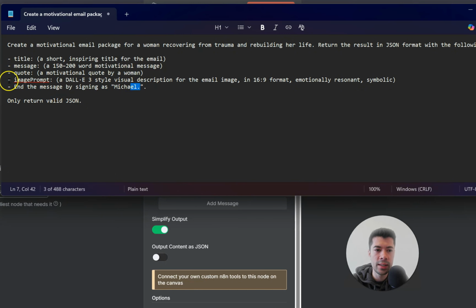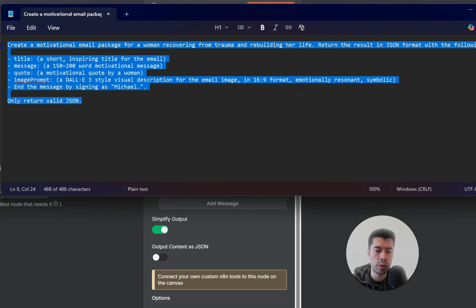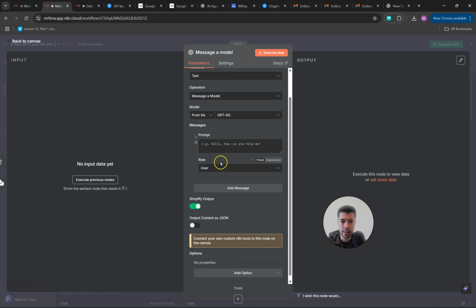So basically we need an image prompt because the process where you create the image is a different process from the process where you create the message. So this is what I want. All that I'm going to be doing now is just copy it, and then in the prompt box I'm going to leave it like it is. Role I will leave as user.